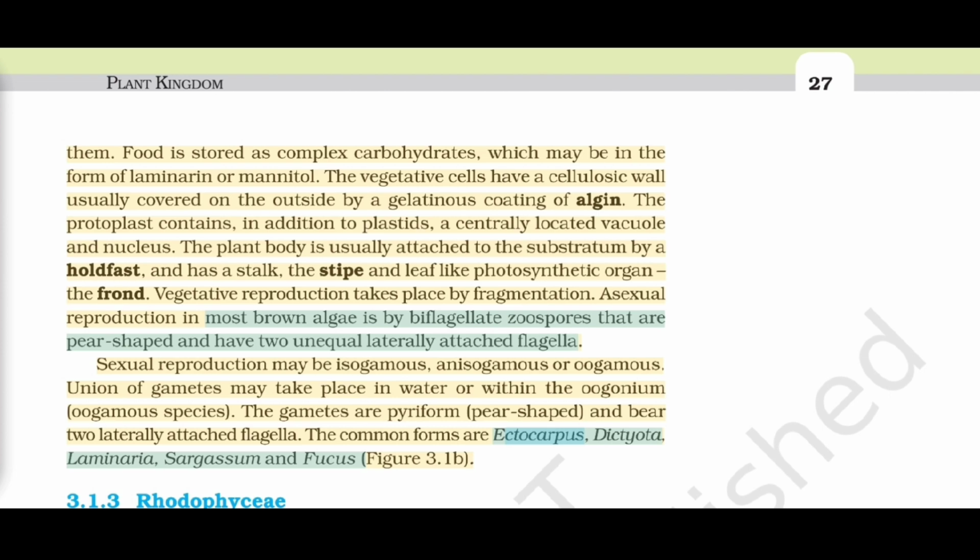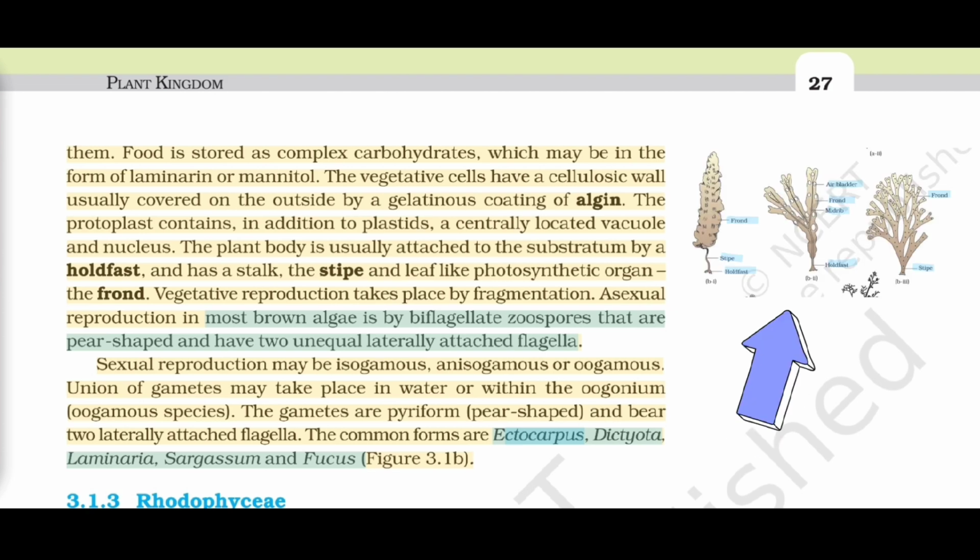Asexual reproduction in most brown algae is by biflagellate zoospores that are pear-shaped and have two unequal laterally attached flagella. Sexual reproduction may be isogamous, anisogamous or oogamous. Union of gametes may take place in water or within the oogonium in oogamous species. The gametes are pyriform, pear-shaped, and bear two laterally attached flagella. The common forms are Ectocarpus, Dictyota, Laminaria, Sargassum and Fucus, figure 3.1b.